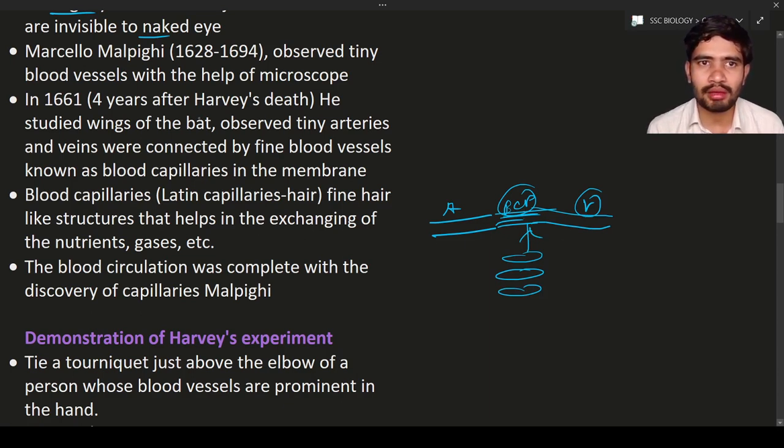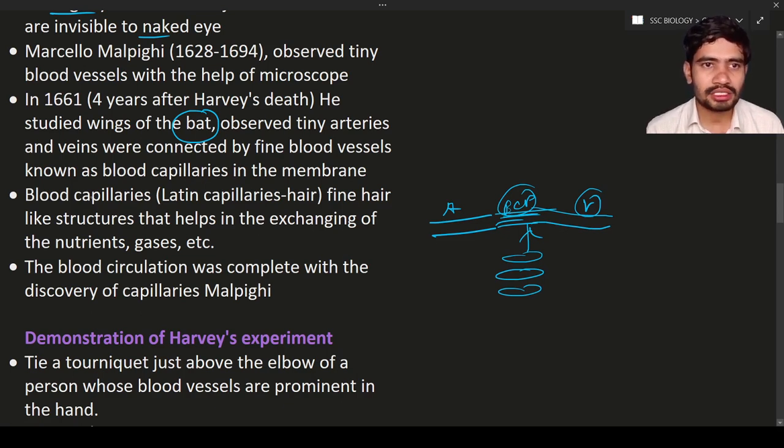They observed the blood capillaries in a bat. It is an organism, a mammal, which flies in the night. In this bat, they observed the blood capillaries with the help of magnifying lenses. These blood capillaries are connected to each other, and they are present in the thin membrane of the bat wing.